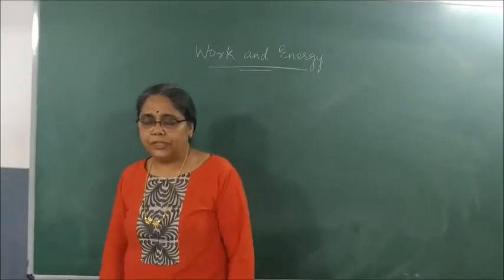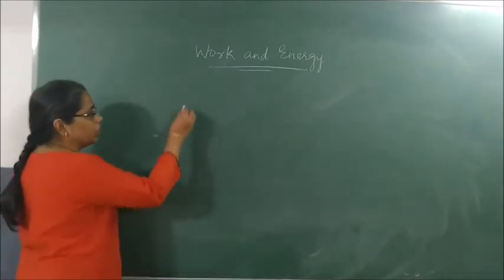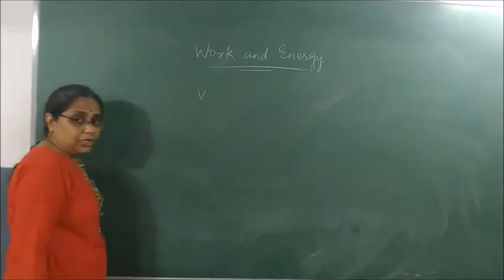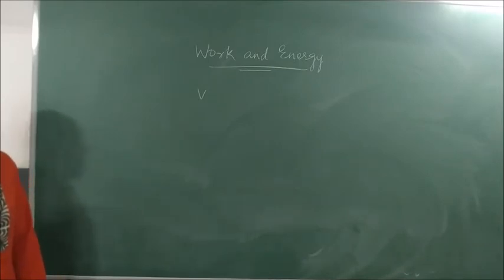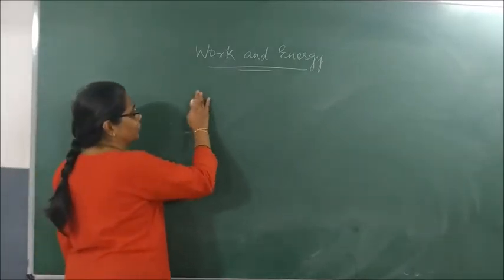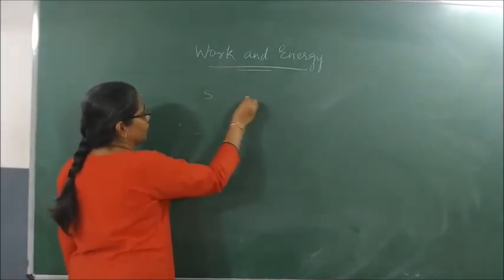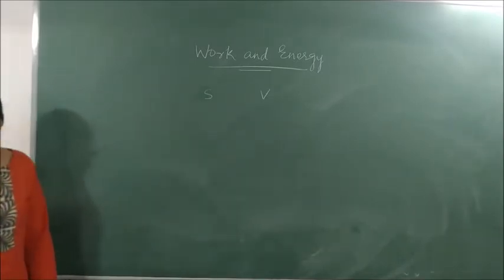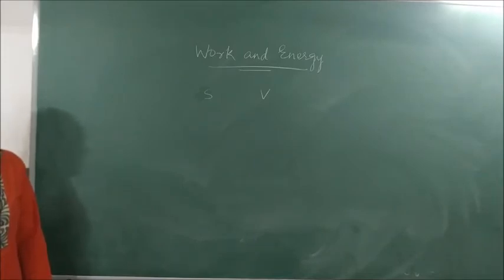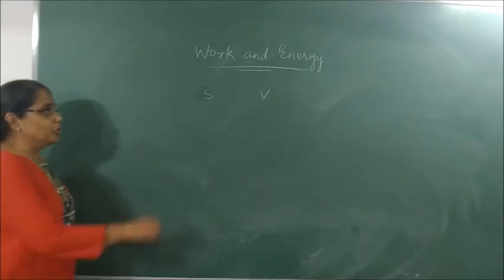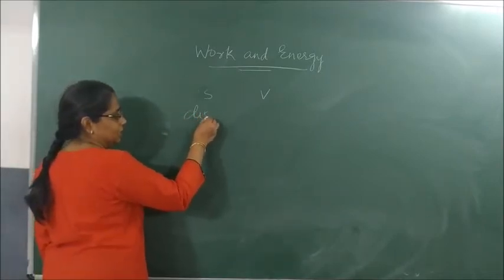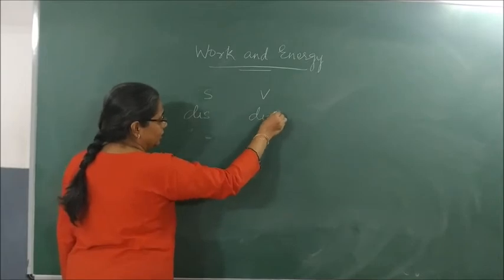Till now what we have studied in the definitions are, we know what is velocity. What is velocity? Okay, let us start with the basic thing. Scalars and vectors. Scalars have magnitude. Vectors have both magnitude and direction. The most common example of scalar, distance. Most common example of vector, displacement.